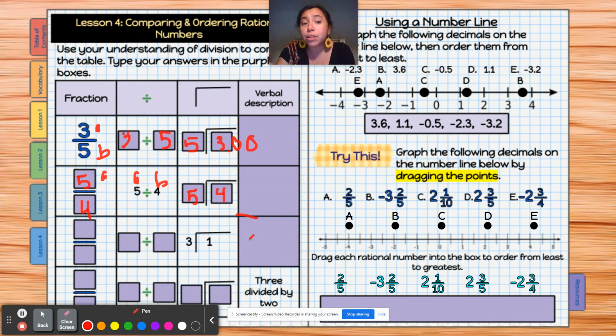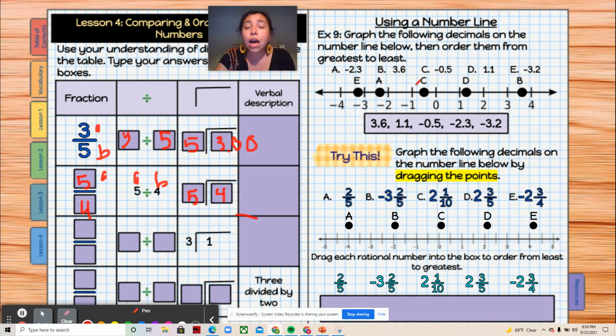Now, using the number line, we're going to graph the decimals on the number line below from greatest to least, okay? So you're going to put in what's going to be on the negative side, what you think, to the other side. Now let's also try this. You can drag these numbers to the appropriate points on the number line. So you graph the following decimals on the number line by dragging the points. So here's your points, and you put it accordingly, okay?